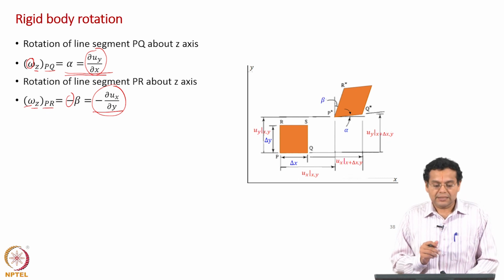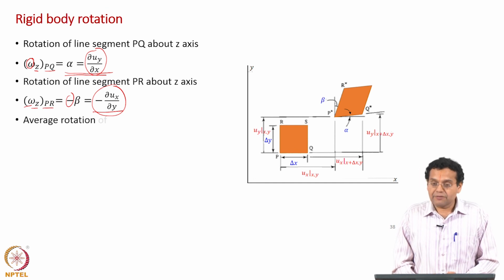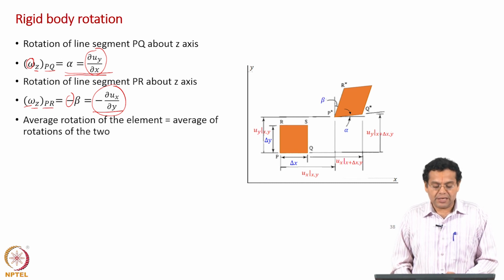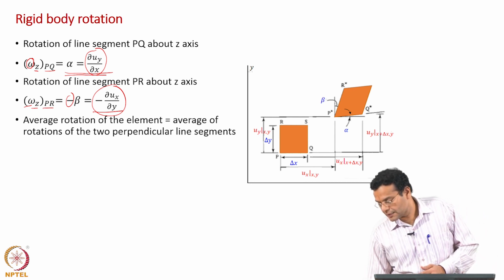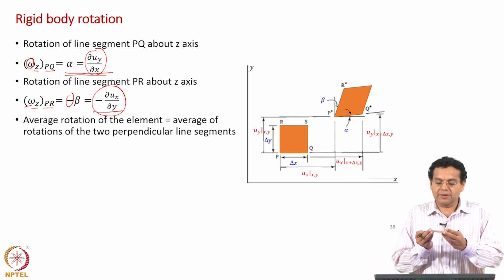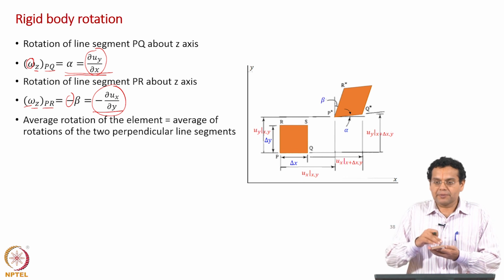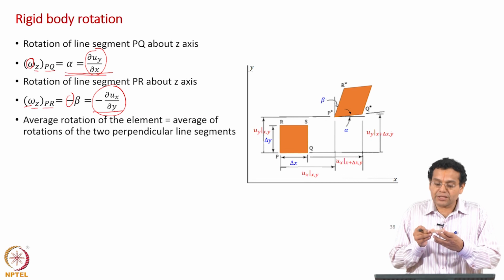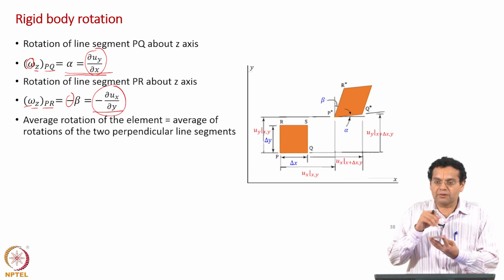Similarly, now the definition of this rotation is that the average rotation of the element is equal to the average rotations of the two perpendicular line segments. Okay. What is that? Earlier, for shear strain, we considered two line segments and looked at the change in angle between them from the initial to the final state. Now, we are looking at the average rotation of these two lines. How much did this rotate? How much did this rotate? What is the average value of these two?